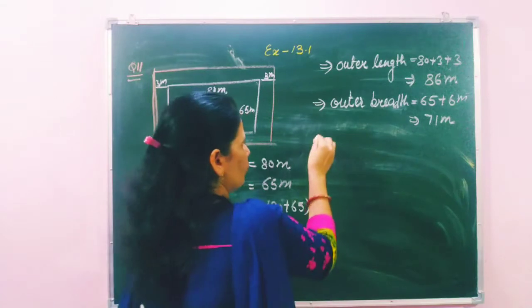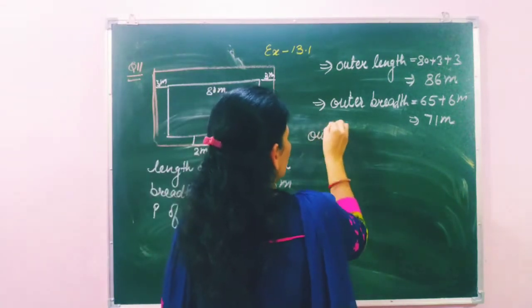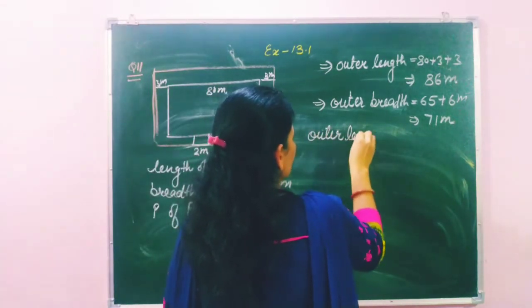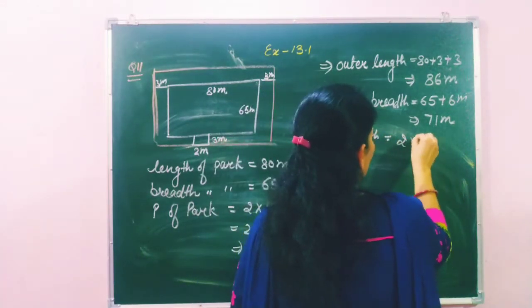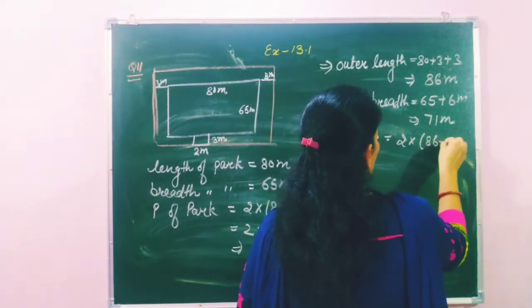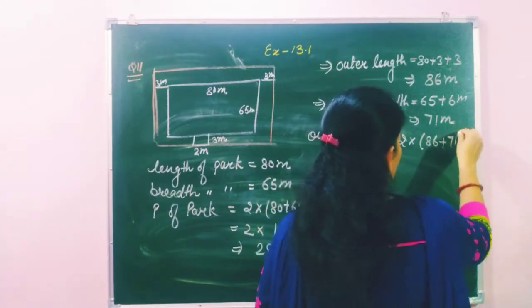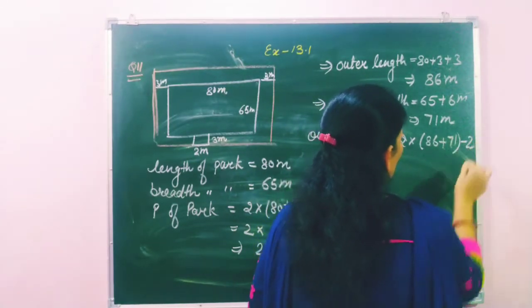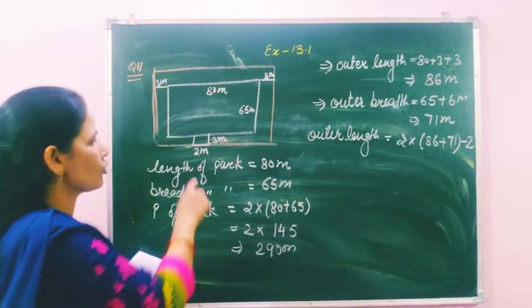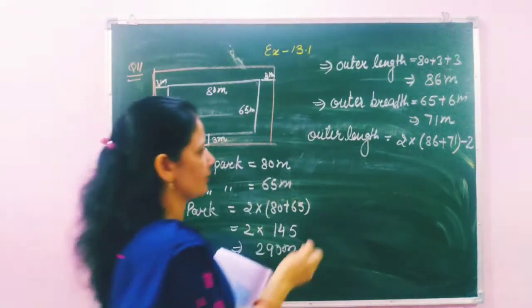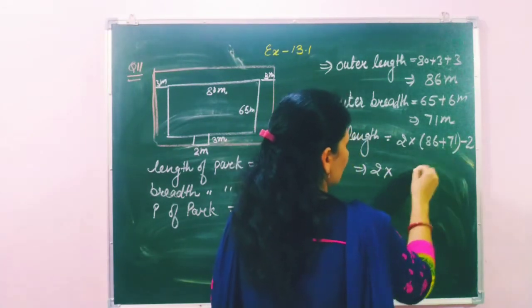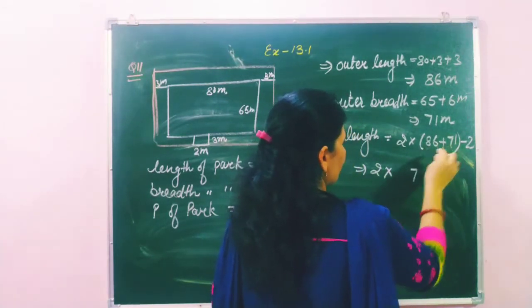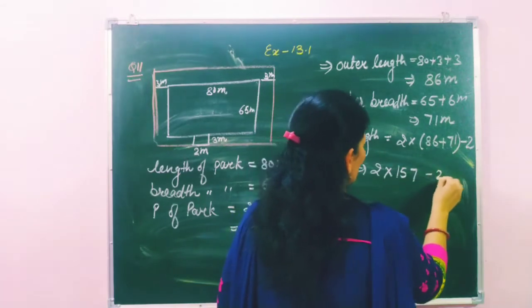So first we find out the perimeter. Outer length, that means 2 multiply 86 plus 71, then minus 2 meter. Why minus 2 meter? Because this 2 meter entrance we have left. So 2 multiply 6 plus 1, 7, 8 plus 7, 15, then minus 2.